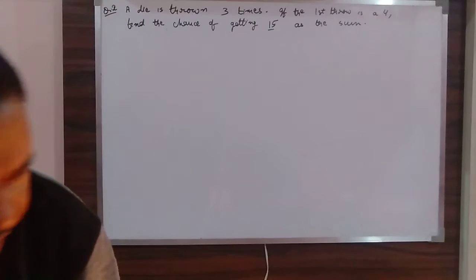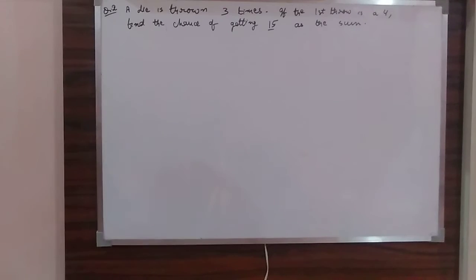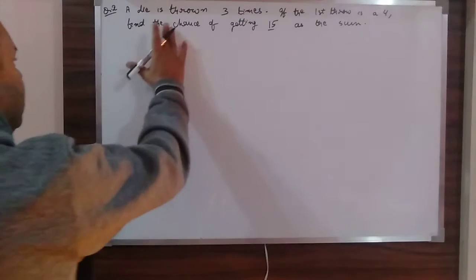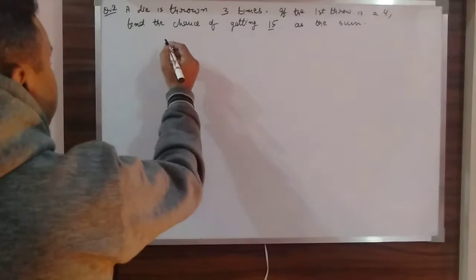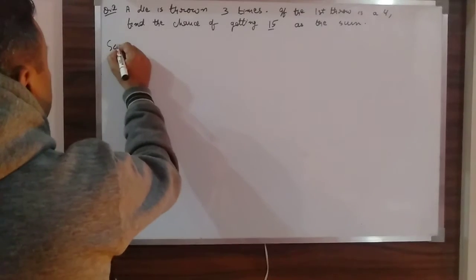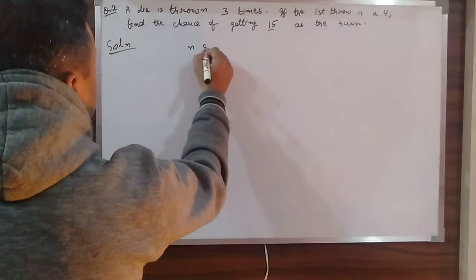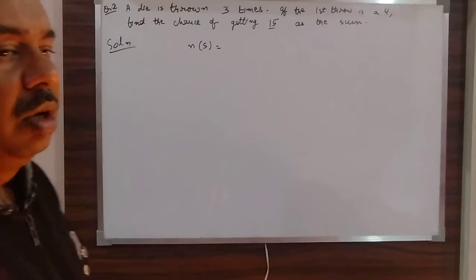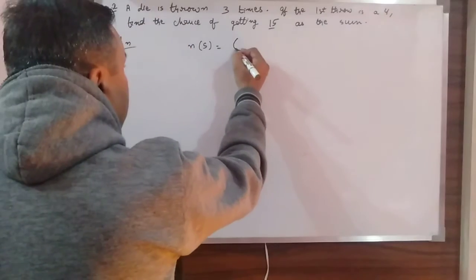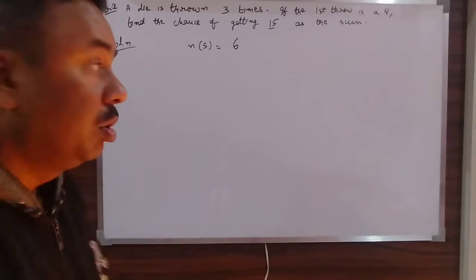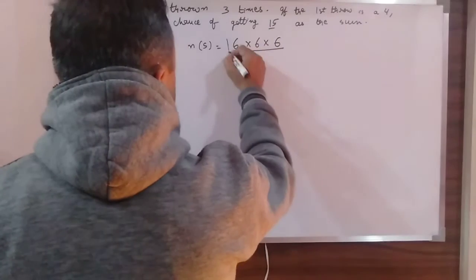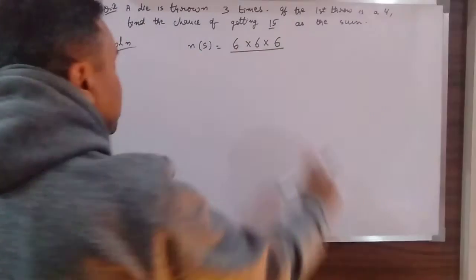Okay, so if I find out NS, obviously the first throw gives you 6 options, second throw also gives you 6 options, and third throw also gives you 6 options. So total is 6 by 6 by 6.